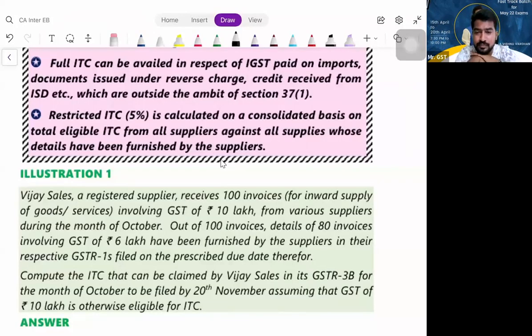Shall I reveal the answer? So what is the question here, my dear friends?